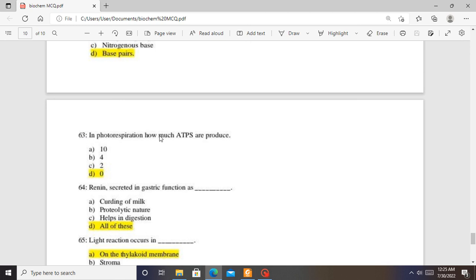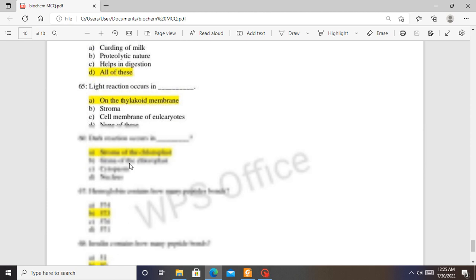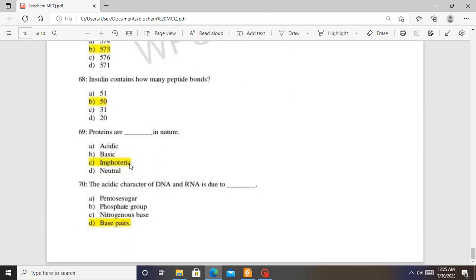In photorespiration, how many ATPs are produced? So there are 0 ATPs produced in photorespiration. We have gone back. Let's go down. So here 69, proteins are amphoteric. So the acidic character. Okay, so we are done.